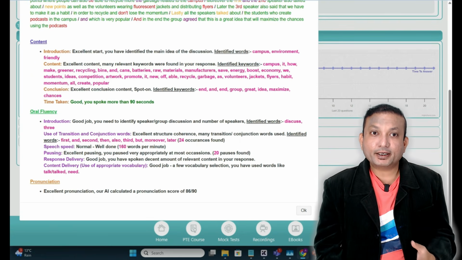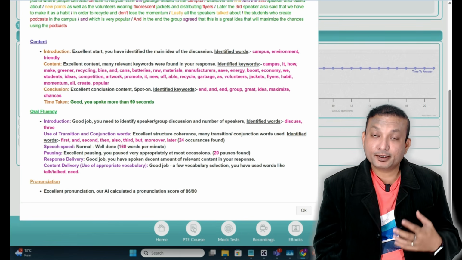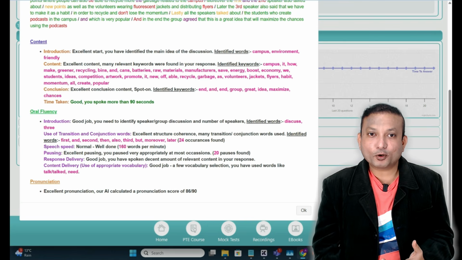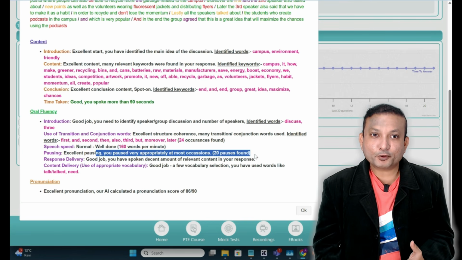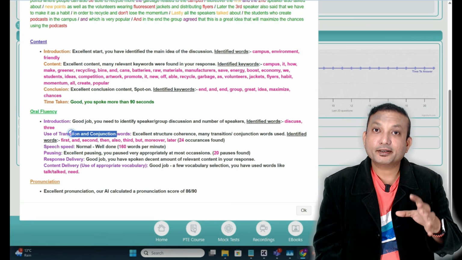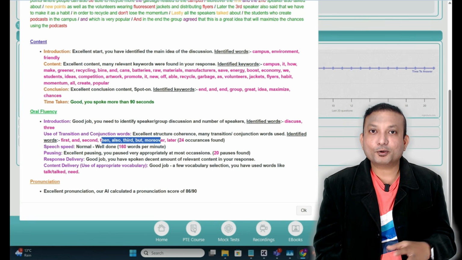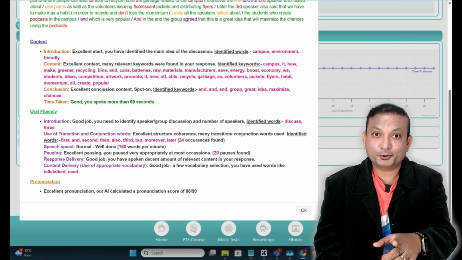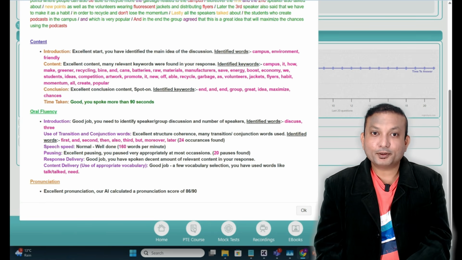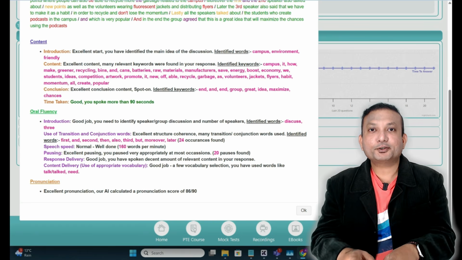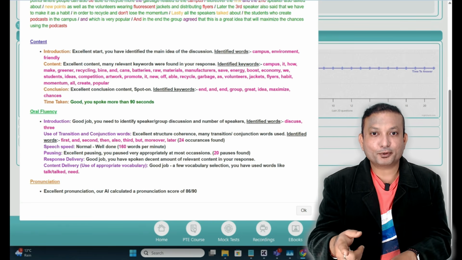seeing the feedback that you get for the oral fluency part, the speed-wise, whether I was speaking at a proper, confident speed, and whether my pausing was appropriate, the response delivery was appropriate. Did I make my response smoother using transitions and conjunctions? So that also is captured by the AI and shown to you. If it is less, then it will not be excellent. It will be average or good. That indicates to you how you have to improve in your responses.